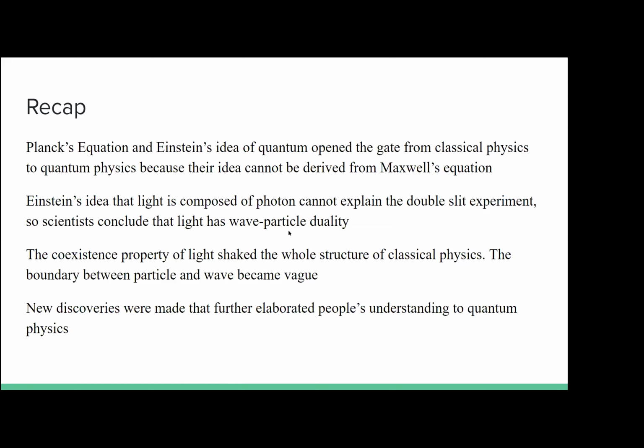And so light has wave-particle duality, right? Light as a wave can be explained by the particle theory as well in certain experiments. So we have the wave-particle duality, and this shaped the whole structure of classical physics. This was completely revolutionary, right? New discoveries were made, and the boundary between the particle and the wave became a little more vague.